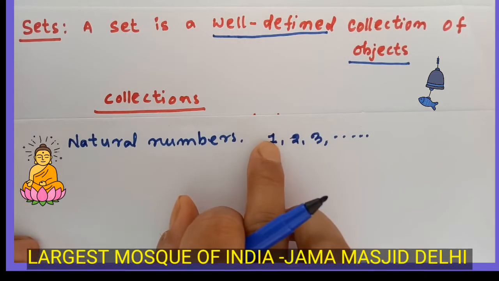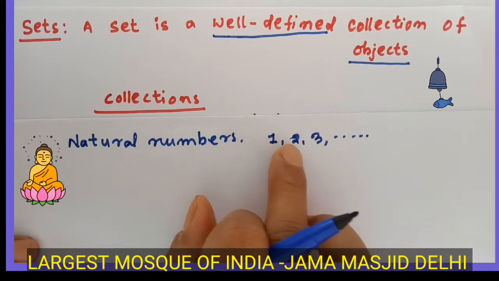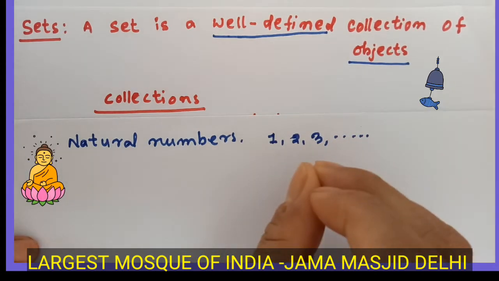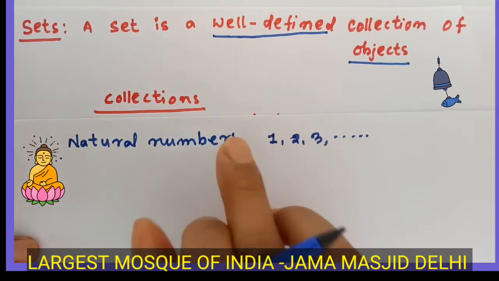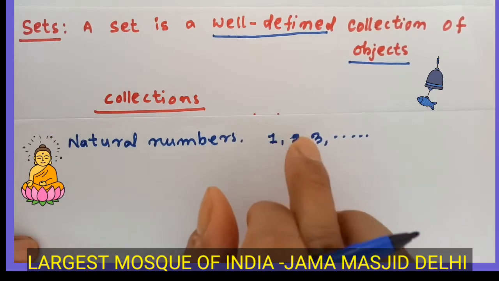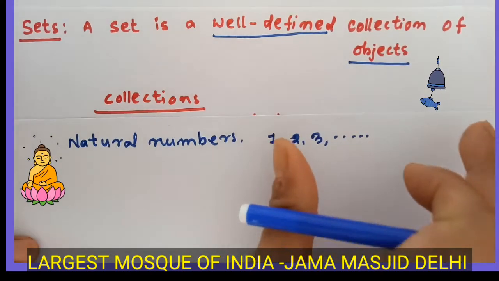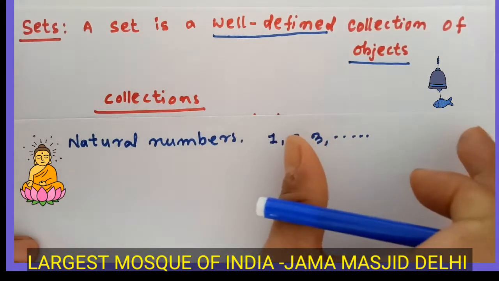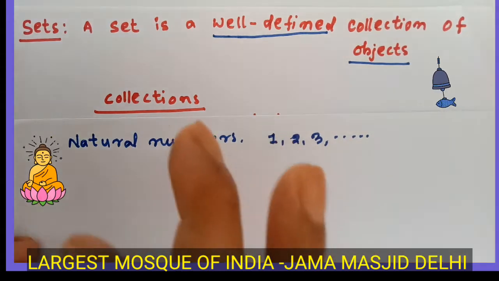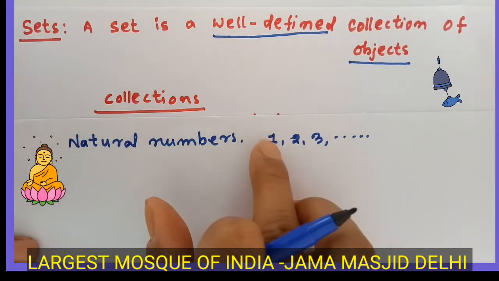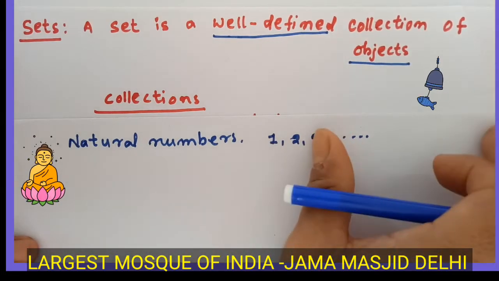You see every member of this group, 1, 2, 3, 4, 5, all are well defined. 1 has its own identity, 2 has its own identity, 3 also. In this way, all the members of the natural numbers have their own identity and they form a group. The group is natural numbers. Then natural numbers are considered as a set.